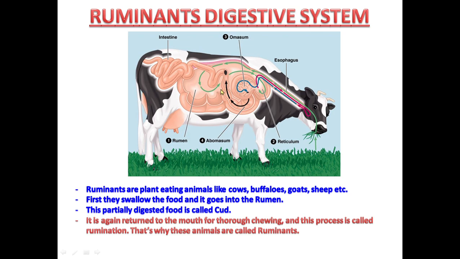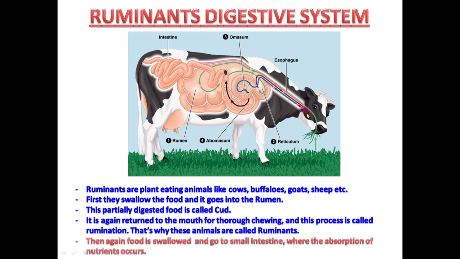Then it is again returned to the mouth. That's why these animals are called ruminants, because they again chew it. And this process is called rumination. Then you can see the food is again swallowed with this blue line and goes to small intestine for further absorption and assimilation of nutrients, because cow also needs nutrients to grow, to give us milk.